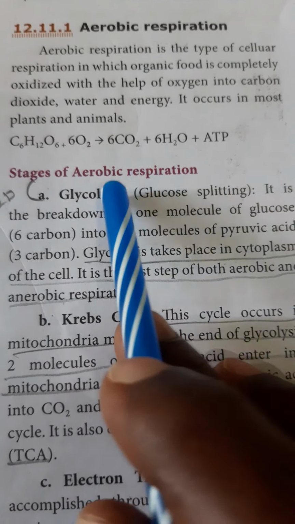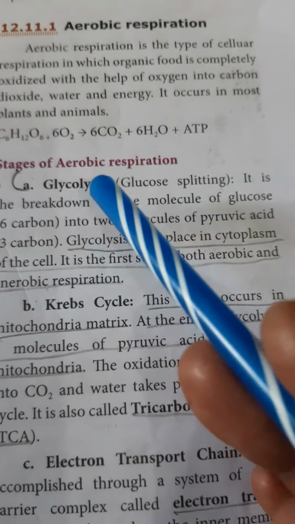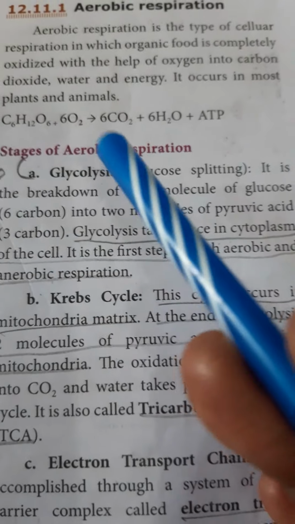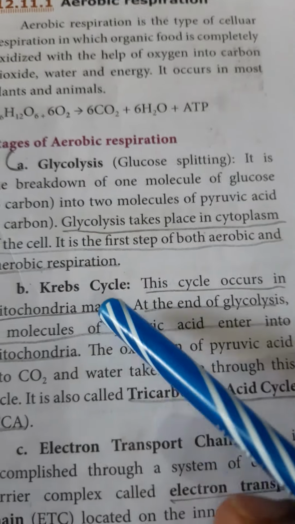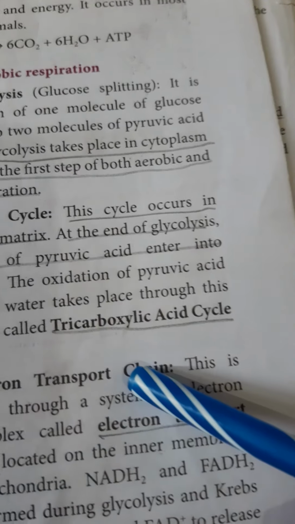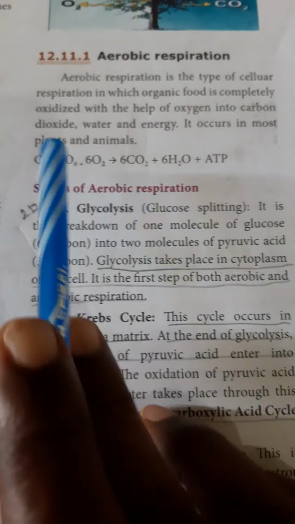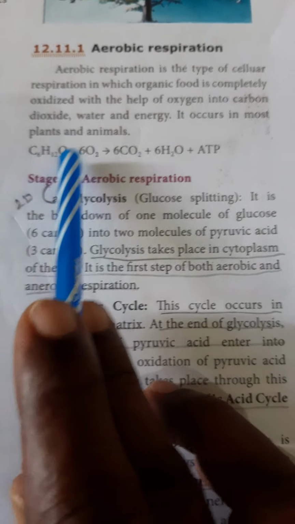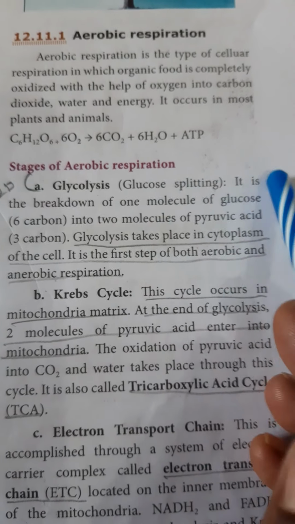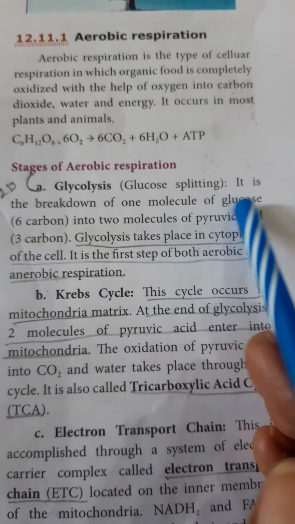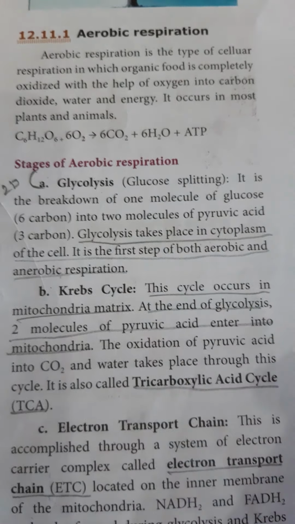Stages of aerobic respiration. In higher classes there are 4 stages, but in your book, only 3. That means glycolysis, Krebs cycle, electron transport chain. First one, glycolysis. That means the glucose C6H12O6, the 6 carbon molecule of glucose, is split and divided into 2. It is a breakdown of 1 molecule of glucose, the 6 carbon, into 2 molecules of pyruvic acid, each of 3 carbon.